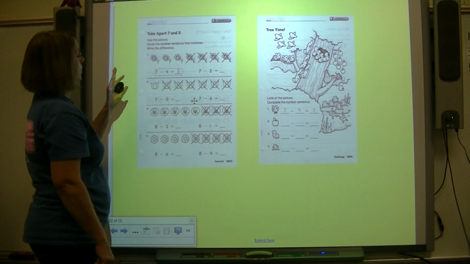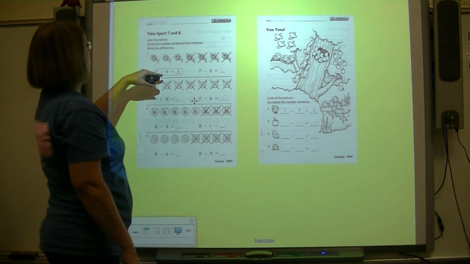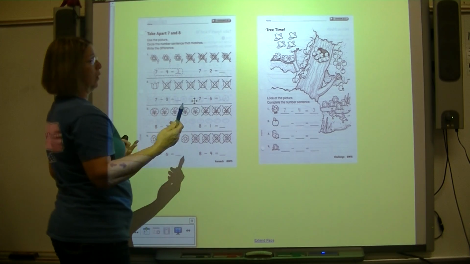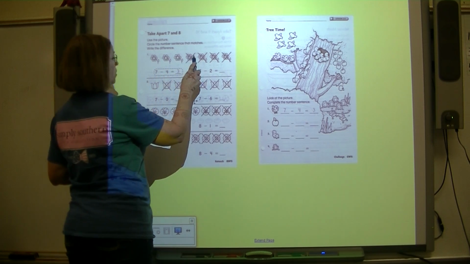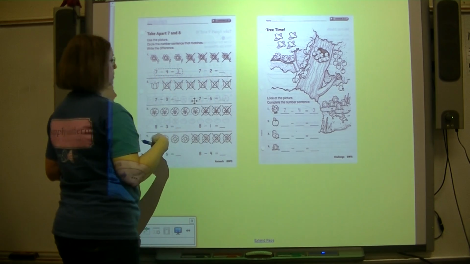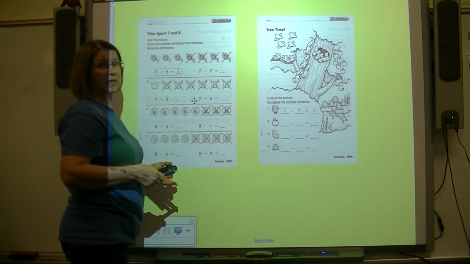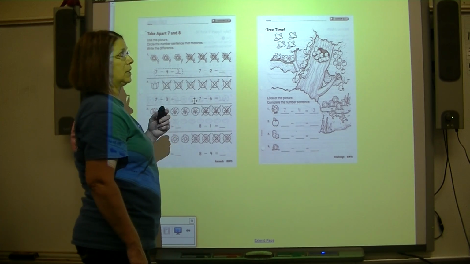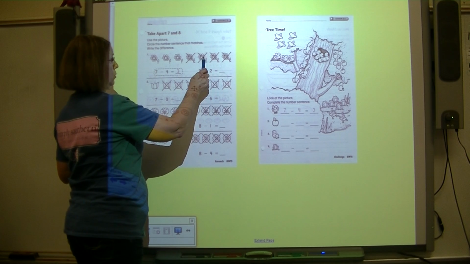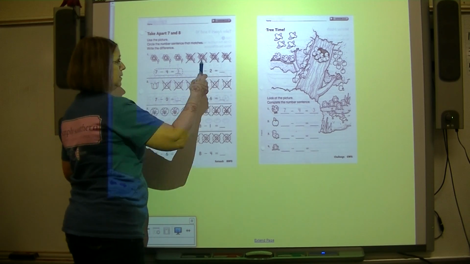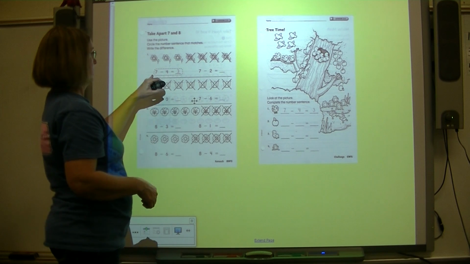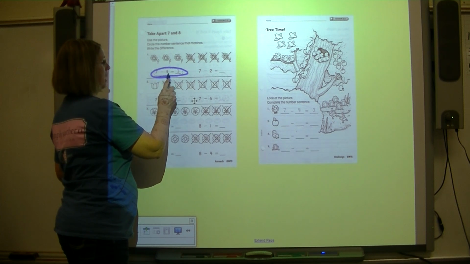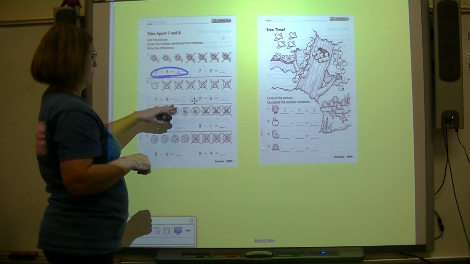Okay, for independent practice, you're going to circle the number sentence that matches the picture. Let's do this one together. First, we need to count all the flowers. 1, 2, 3, 4, 5, 6, 7 flowers. All right, both subtraction sentences begin with 7. Well, I still don't know which one it is. Now I need to count how many are taken away. 1, 2, 3, 4. So it's going to be 7 subtract 4. That's this one. And it leaves 1, 2, 3. 7 subtract 4 equals 3. So you'll do those.